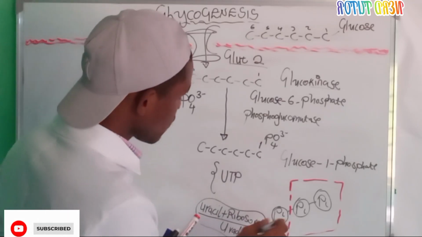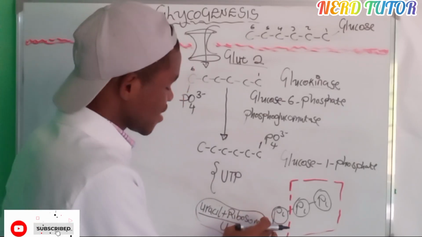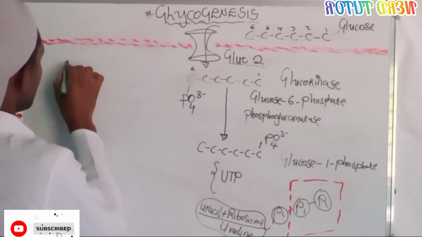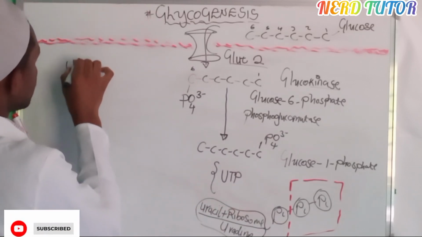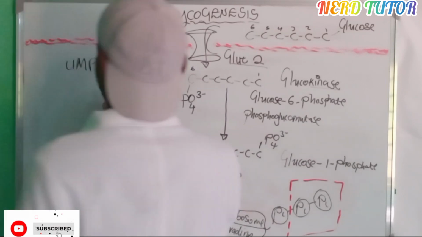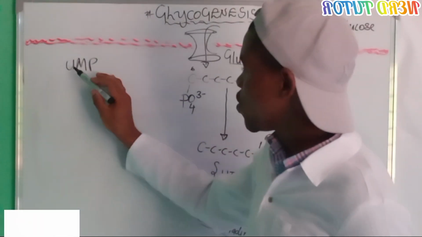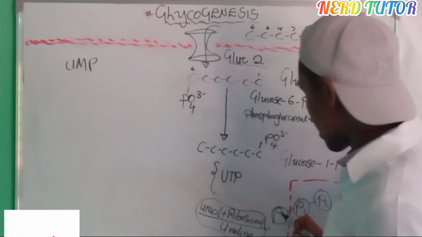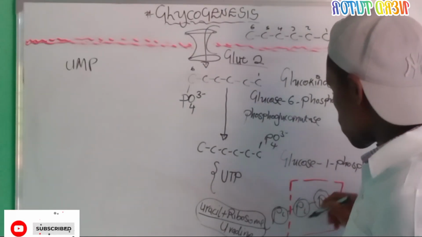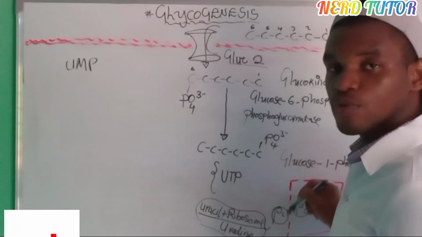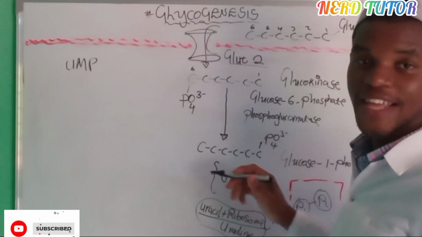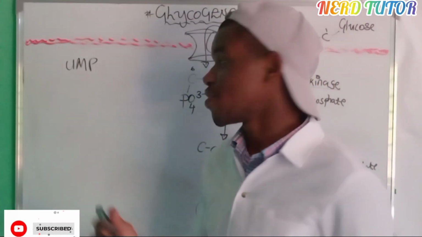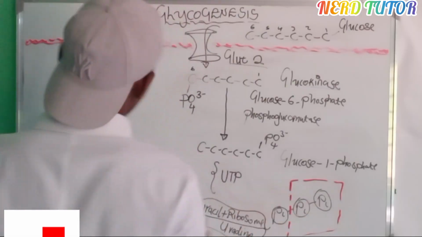Because only 1 phosphate is remaining here, attached to the same uridine. So what we're having here is uridine monophosphate, with just 1 phosphate group, which is this one, and these two phosphate groups, even their names have changed.